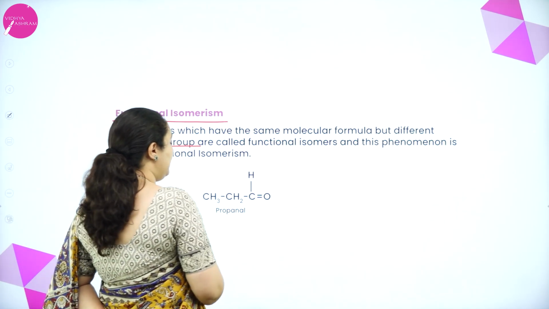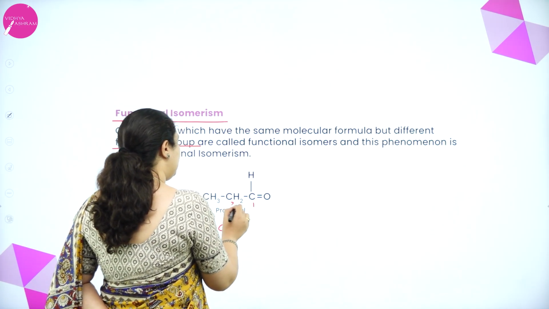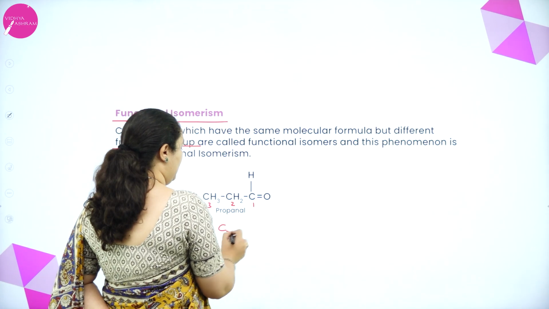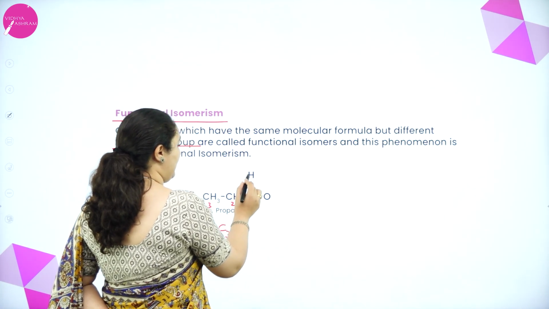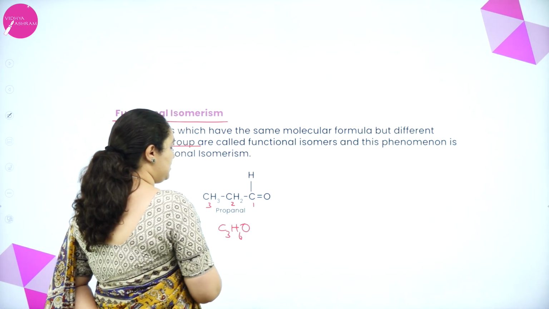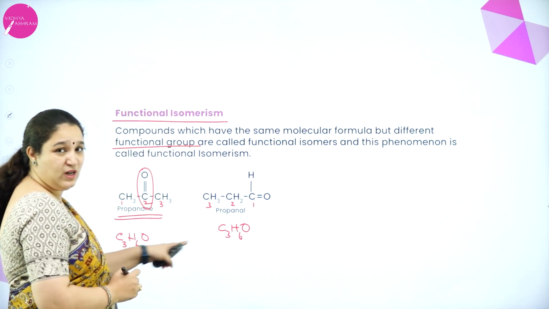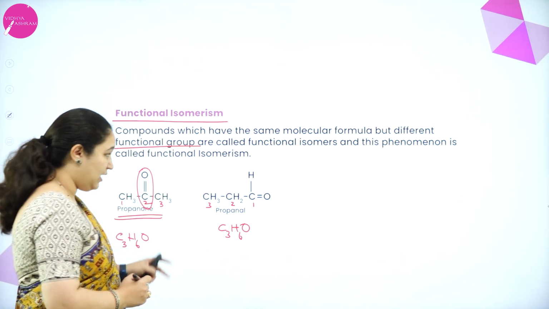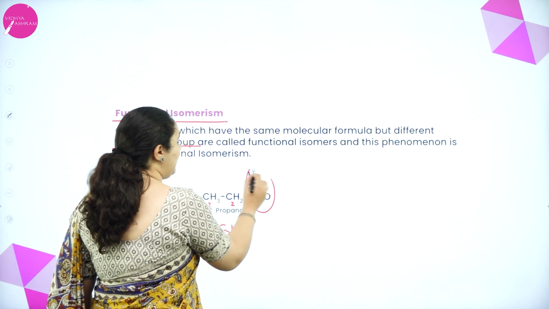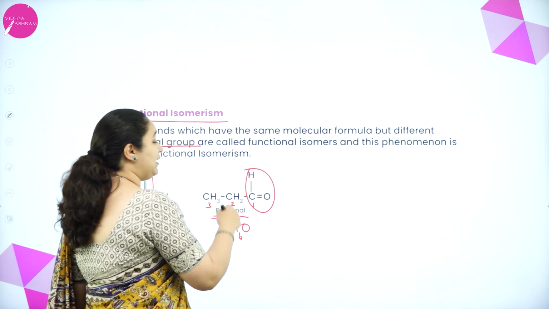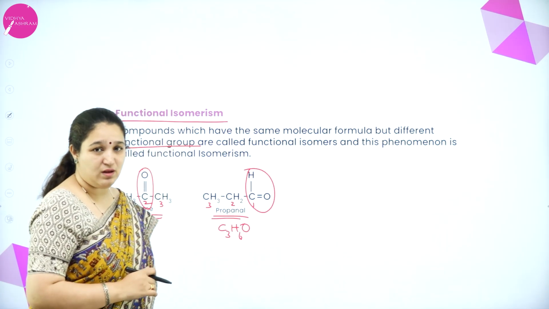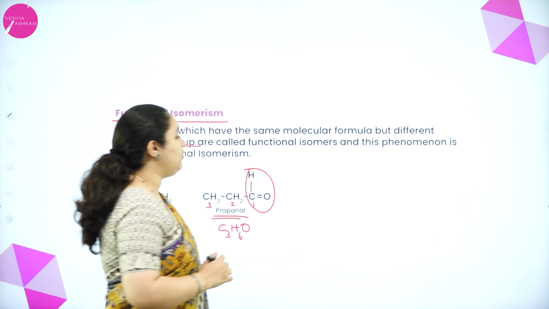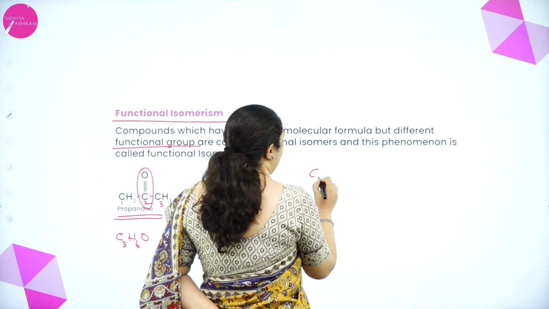Similarly here if you see, 3 carbon atoms, 1, 2, 3. Hydrogen, if you see 3, 4, 5, 6, and 1 oxygen is there. So the molecular formula, you see, is the same, but I have an aldehyde group here, so it is propanal. Al comes there.